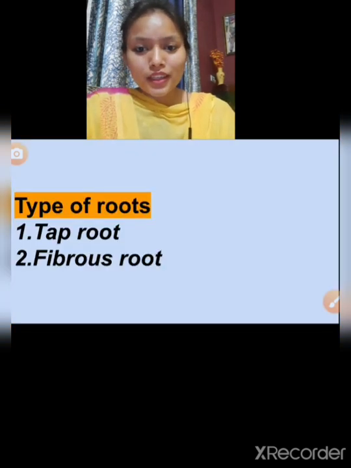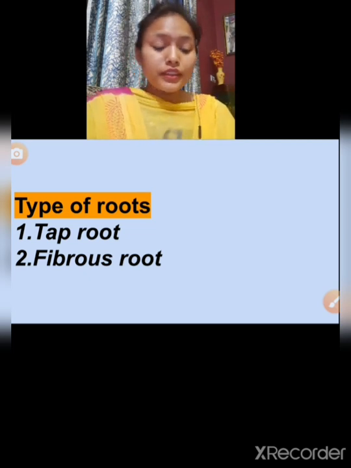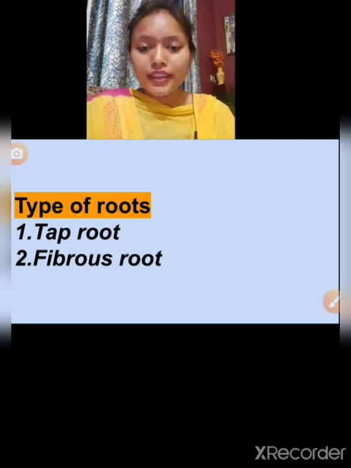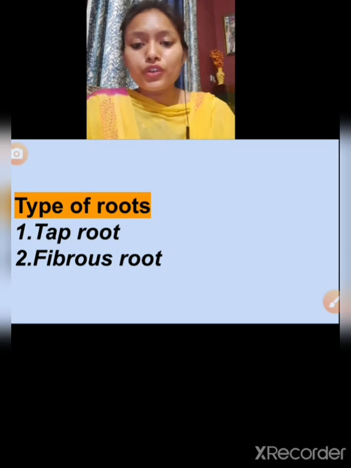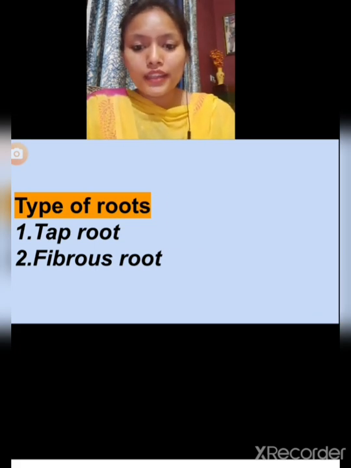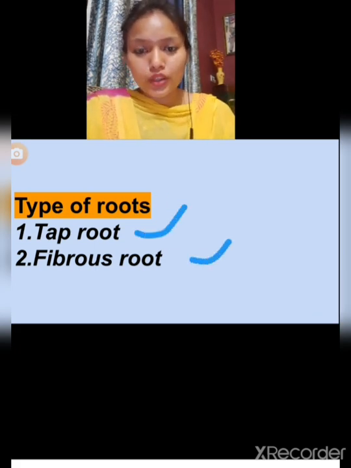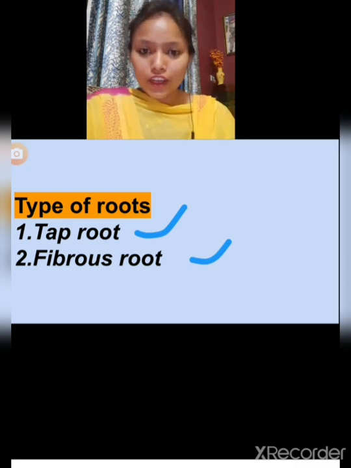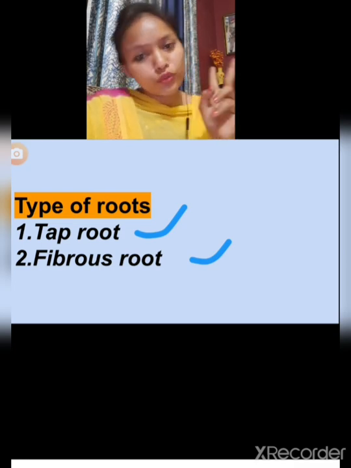Okay. Now there are two types of roots. The first one is the tap root and the other one is the fibrous root. Tap root and fibrous roots are the two types of roots.